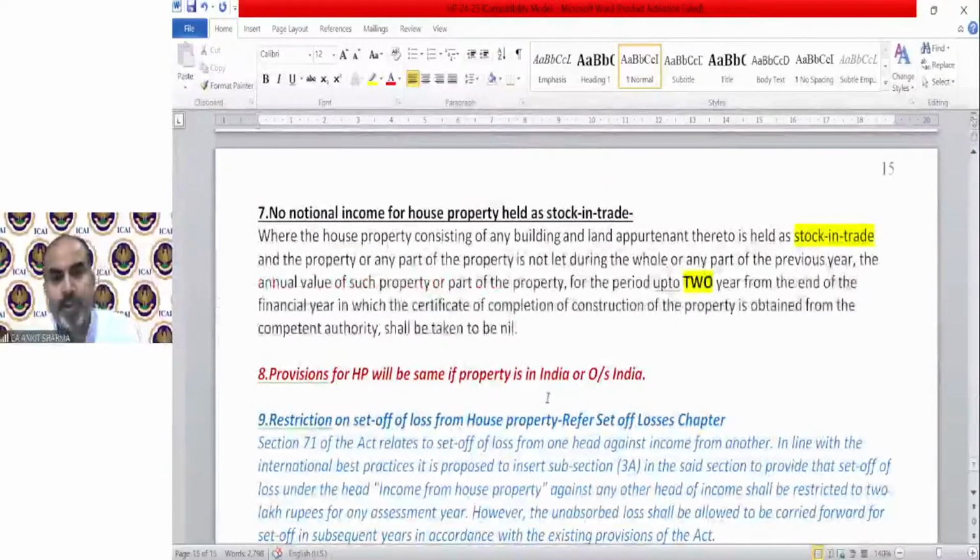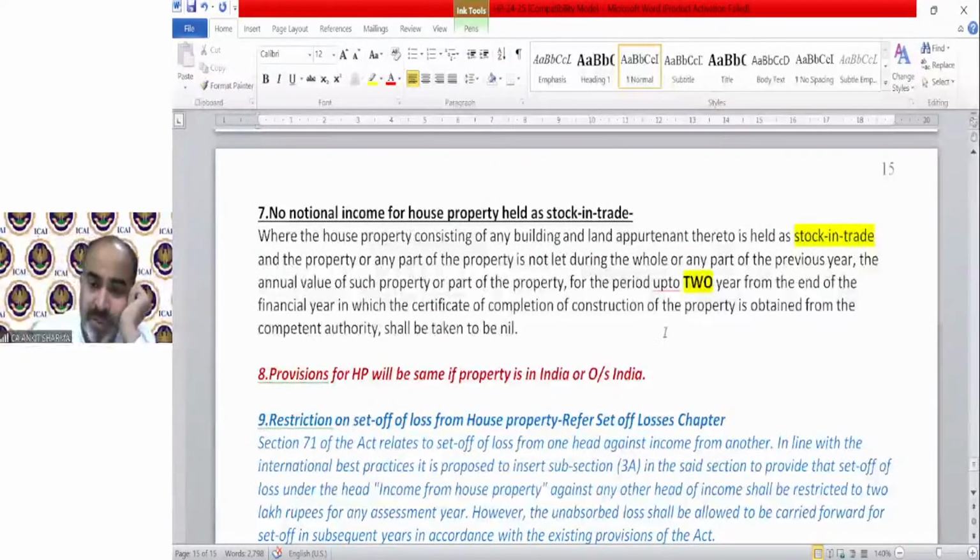Okay, no notional income for house property held as stock in trade. If you have properties which are not occupied, we can treat them as deemed let out. But there is an exception. Suppose there is Mr. A, he is a builder.